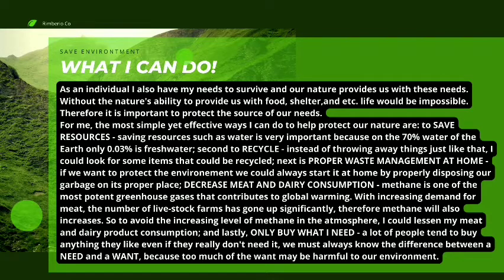And lastly, only buy what I need. A lot of people tend to buy anything they like, even if they really don't need it. We must always know the difference between a need and a want, because too much of the want may be harmful to our environment.